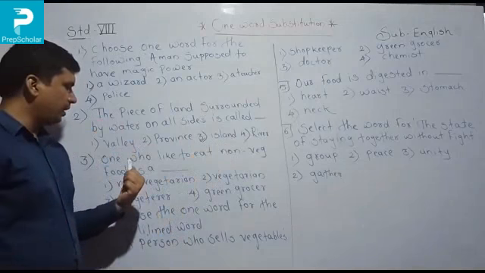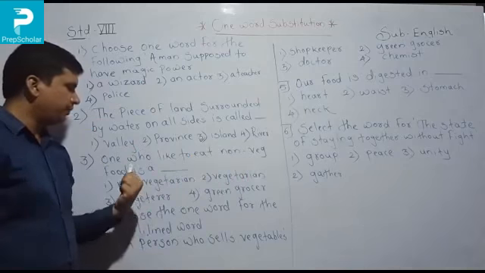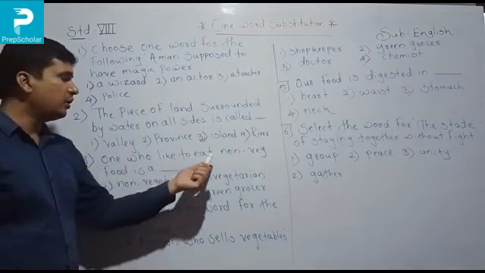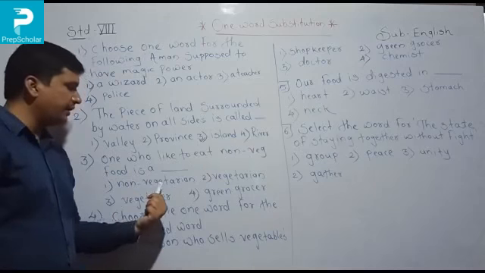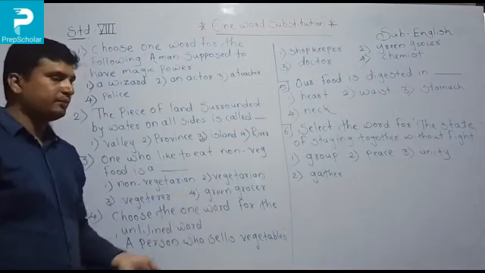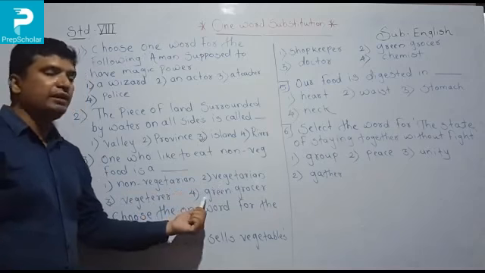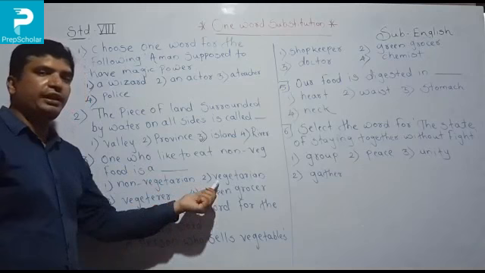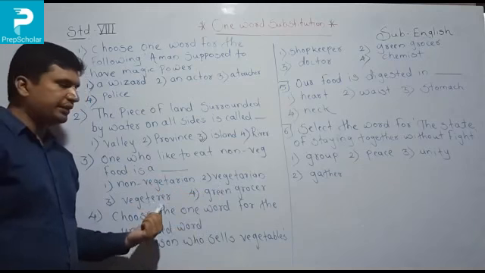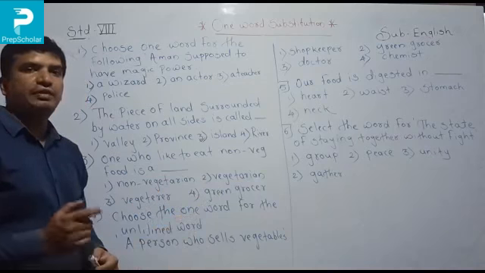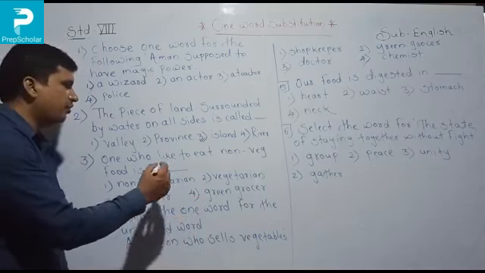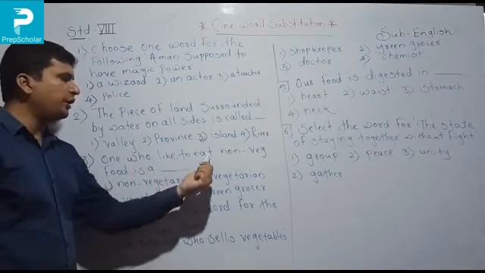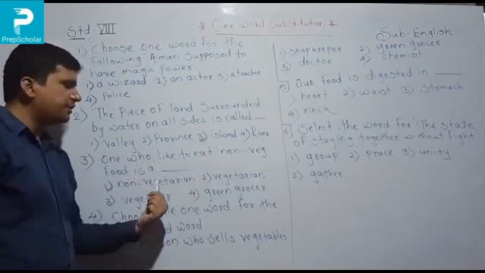Now third number, one who likes to eat non-veg food is called. The man who eats only non-veg. So what is a non-veg eating man called? Number one non-vegetarian, second number vegetarian, third number vegetarian, last one is a greengrocer. So non-vegetarian means only eating non-veg. Vegetarian means only eating vegetables. The third one is a jumbled word here, and greengrocer means those who sell vegetables. So who is it? It is a non-vegetarian. So one who likes to eat non-veg food is a non-vegetarian man.